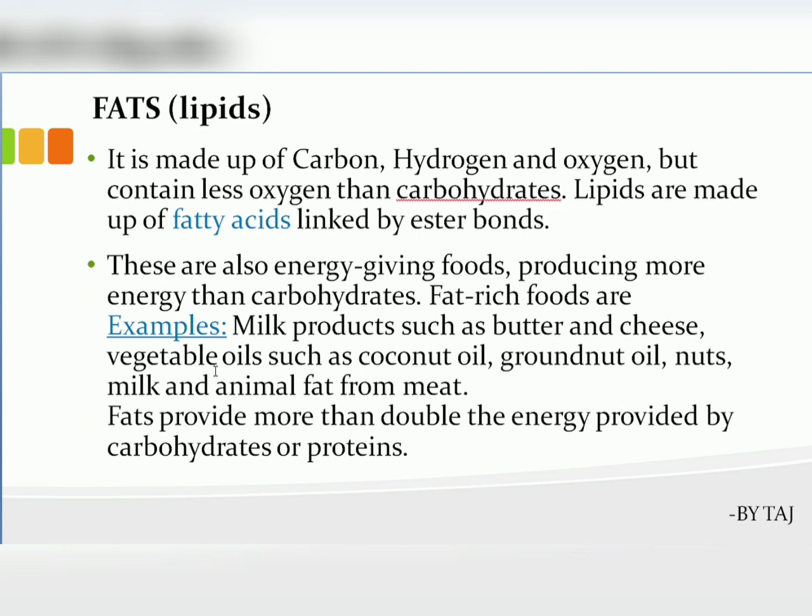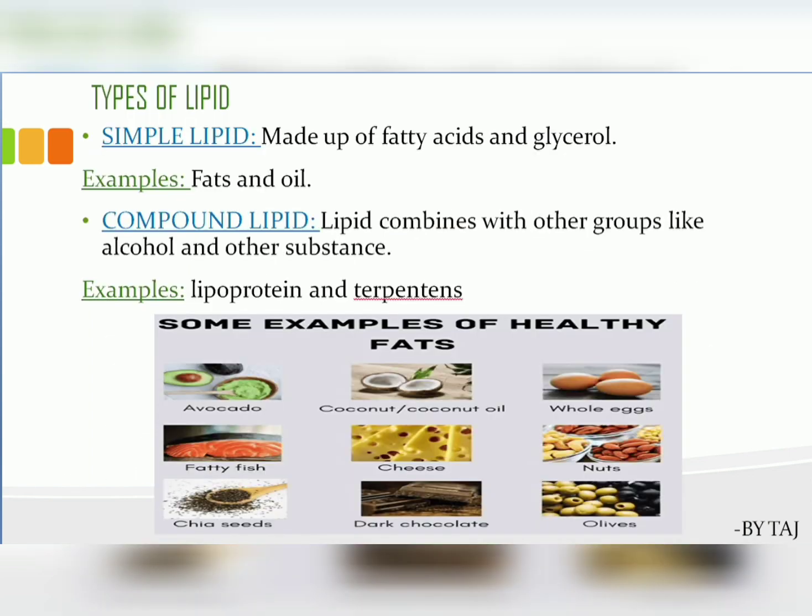Examples of fat-rich foods I have given here: milk products such as butter and cheese, vegetable oils such as coconut oil and groundnut oil, nuts, milk, and animal fat from meat. Fat provides more than double the energy provided by carbohydrates or protein. So this is also another type of macronutrient.